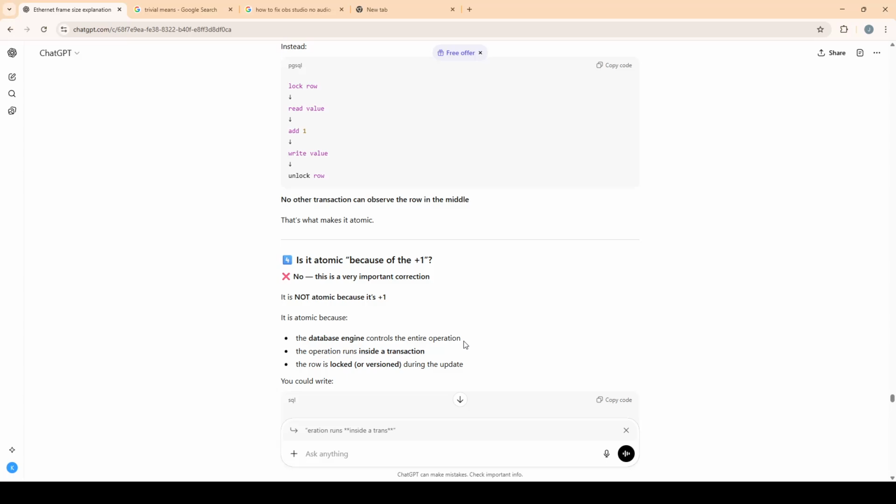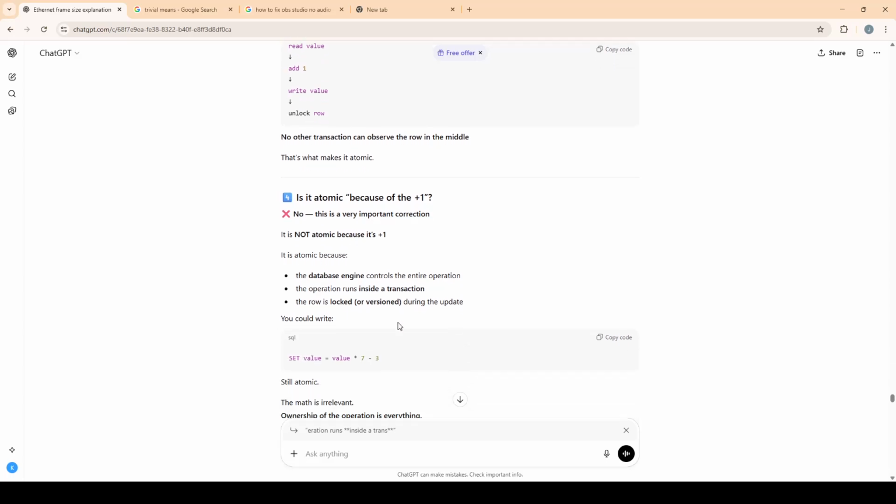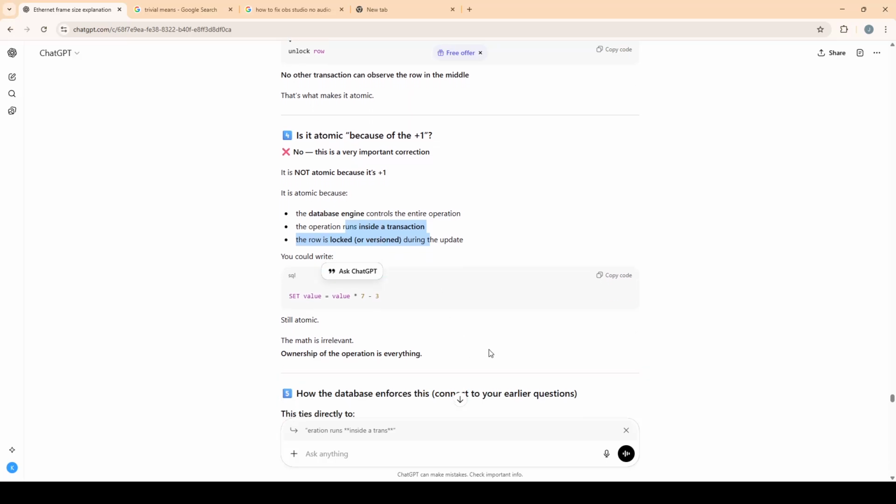Fourth, is it atomic because of the plus 1? No, this is a very common misconception. It's not atomic because it's plus 1. It is atomic because the database engine controls the entire operation. The operation runs inside the transaction. So that operation runs inside a transaction.